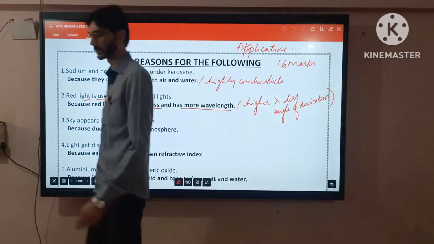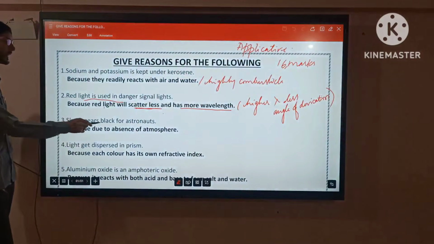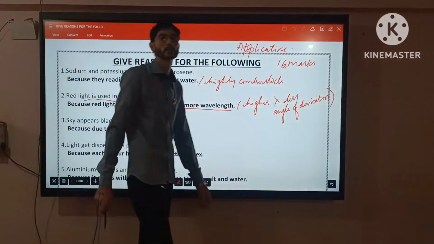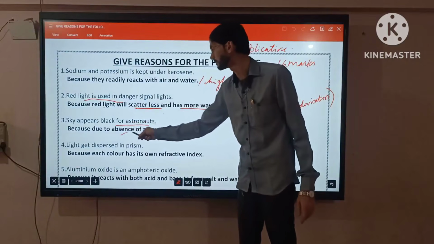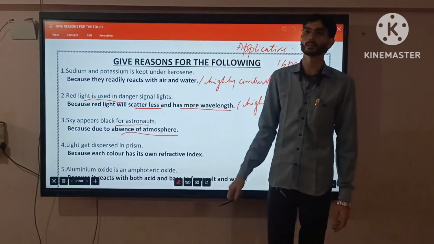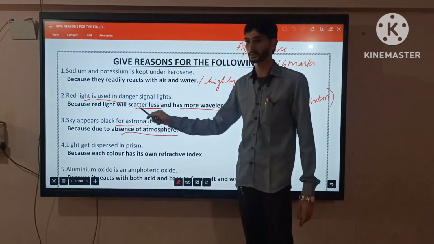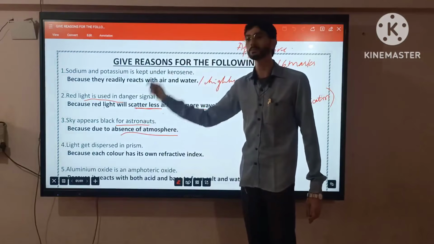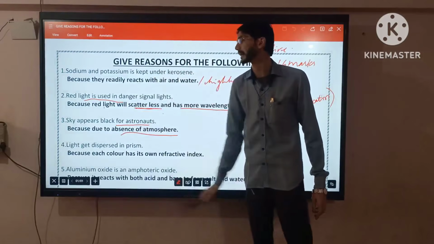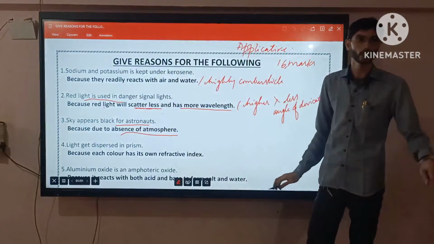Now the next, third one. Sky appears black for astronauts. We know very well that it is due to the absence of atmosphere. So when astronauts observe from space, at that time it looks black in color. It's because of the absence of atmosphere.